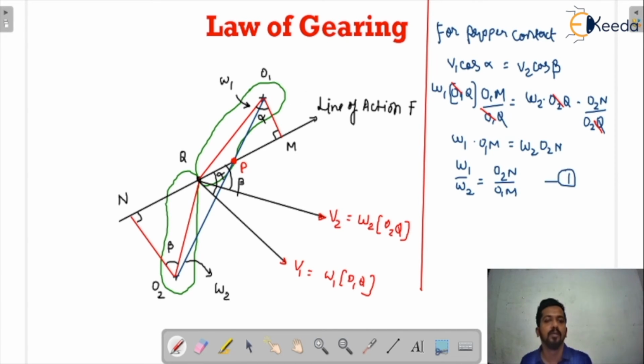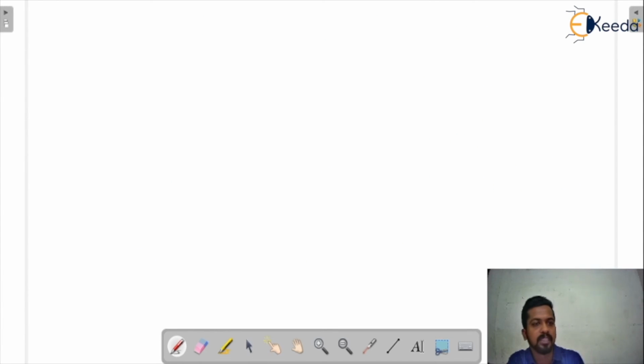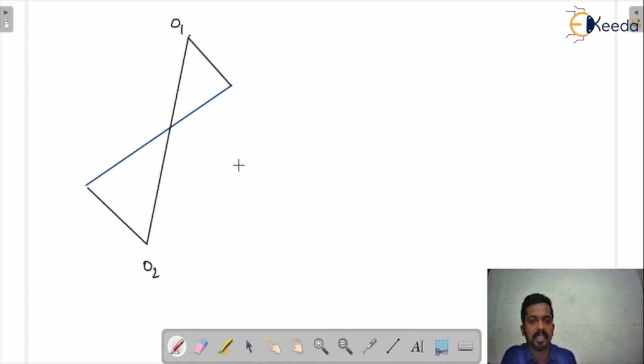Okay. Now I am just making a separate diagram, that is the line of action. See, this is a line of action. We have seen this is a line of action. Now we are going to make a relation.